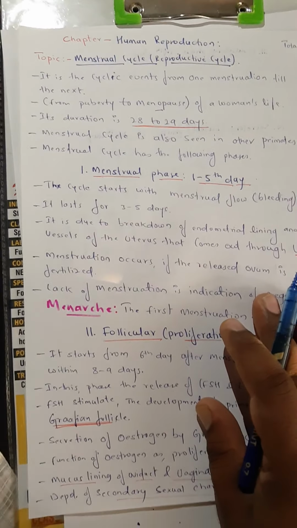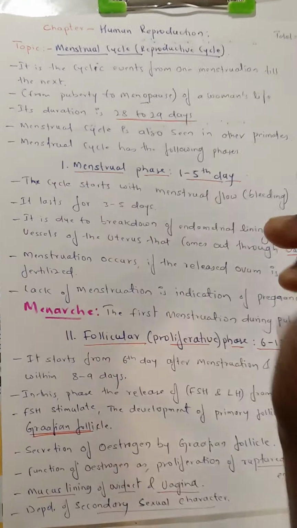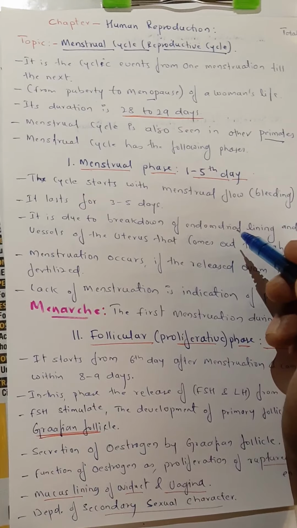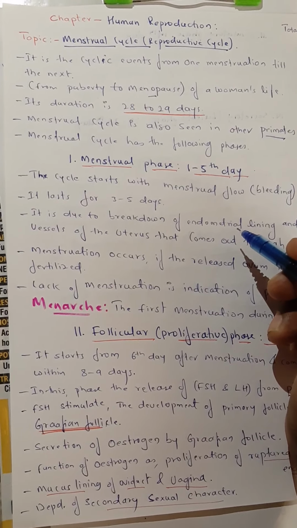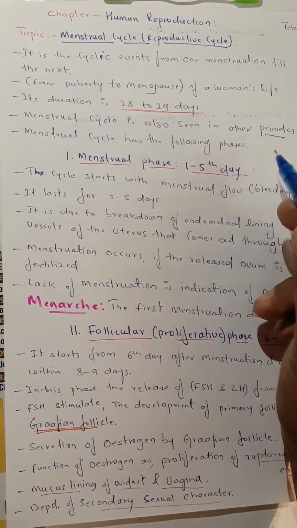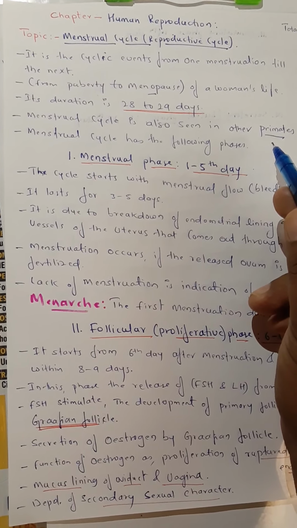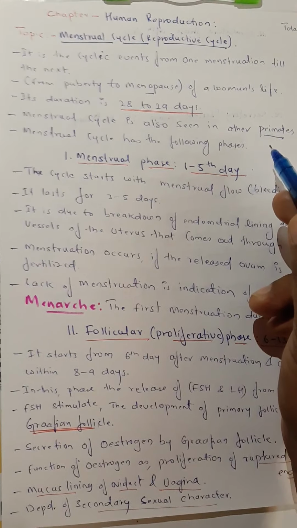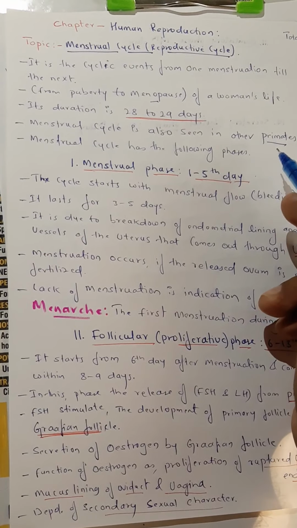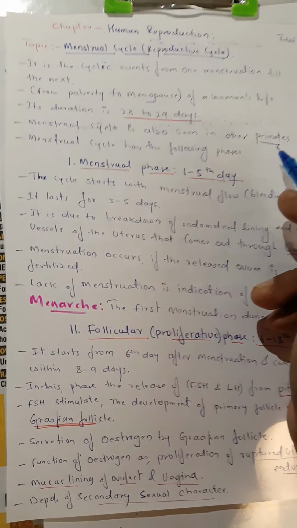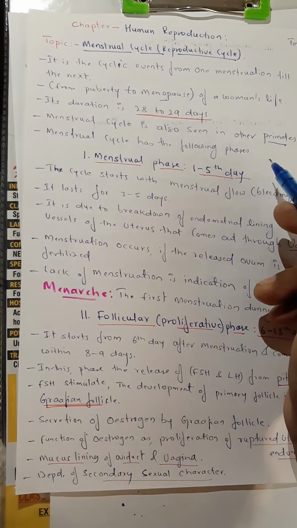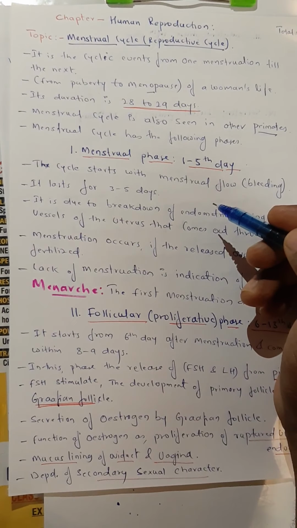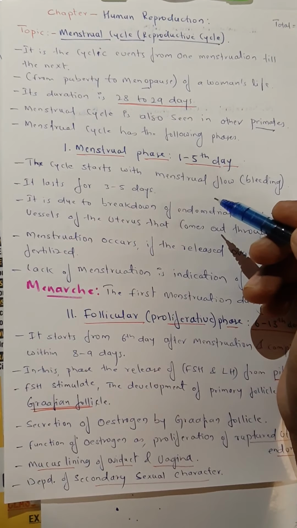Now this menstrual cycle you may see in other primates. Actually the menstrual cycle is found in primates only. Primate is an order. In this order, the animals are chimpanzee, gorilla, including human beings. These animals show the menstrual cycle. Mammals of other orders, apart from primates, show the estrous cycle.